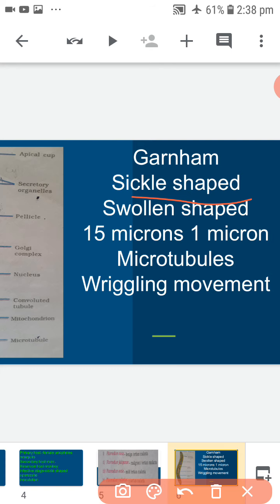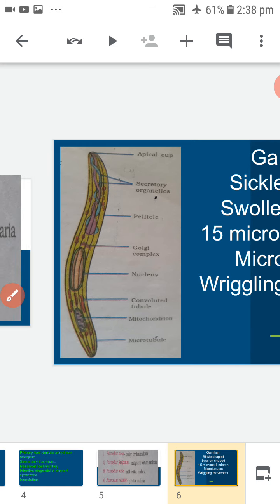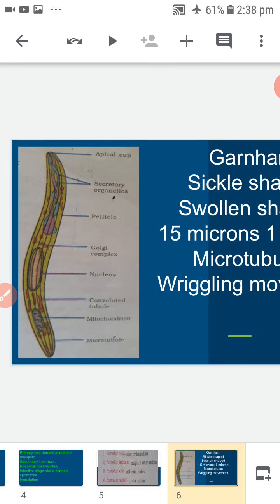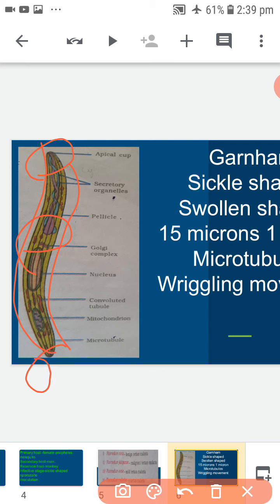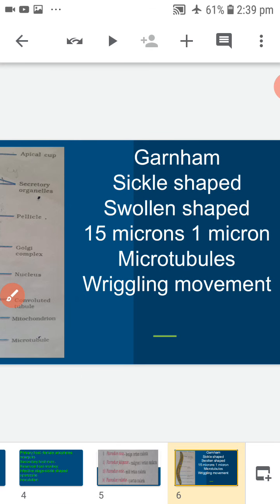It is sickle shaped. The middle part is swollen and pointed at both ends of its body. It measures about 15 microns in length and 1 micron in width.